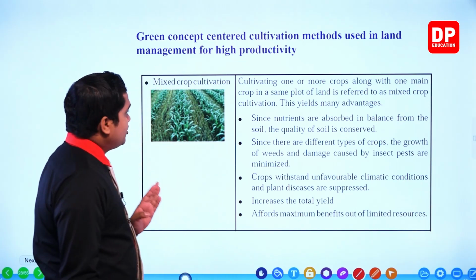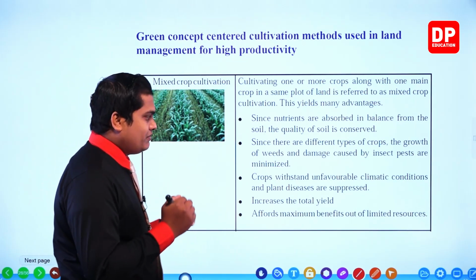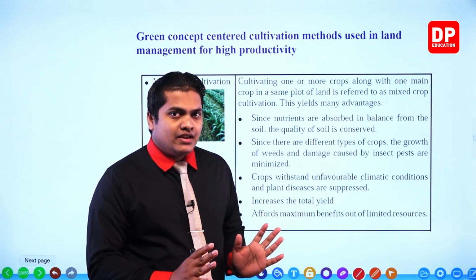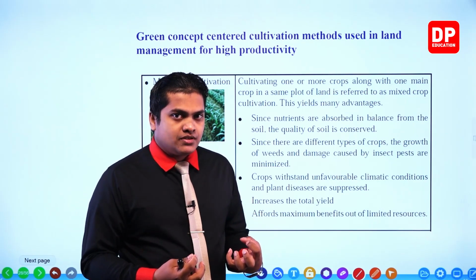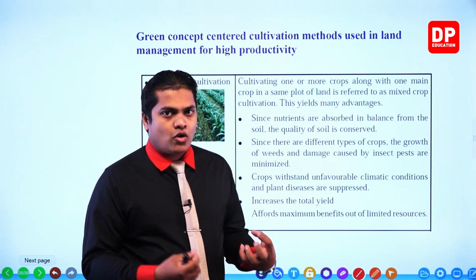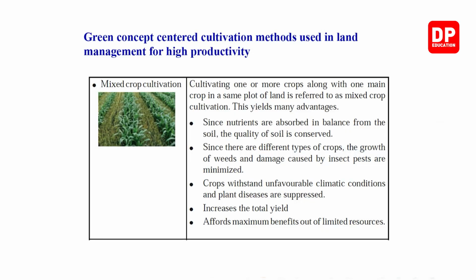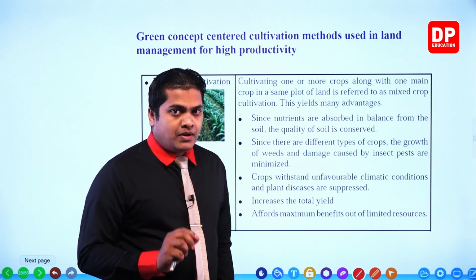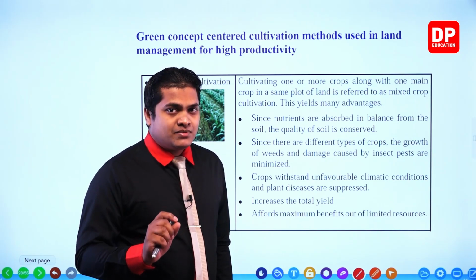Mixed crop cultivation means that we are not going to plant one certain crop on the land, but we are going to plant several crops within the same land. Cultivating one or more crops along with one main crop in the same plot of land is referred to as mixed crop cultivation. This yields many advantages. So along with the main crop, we are going to plant several other subsidiary crops.